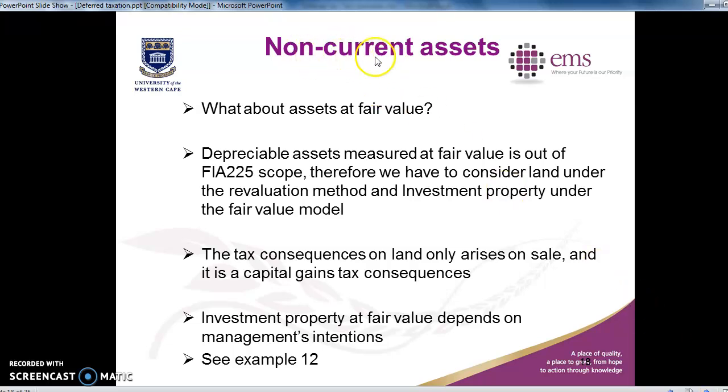And then further for our non-current assets, what about assets that we measure at fair value? Depreciable assets measured at fair value are out of the scope for FIA 225. Therefore we have to consider land under the revaluation method and investment property under the fair value method. The tax consequences on land only arise on sale, and it is a capital gains tax consequence. Investment property at fair value depends on management intentions. Please have a look at example 12, and also at the comprehensive example that I will add.